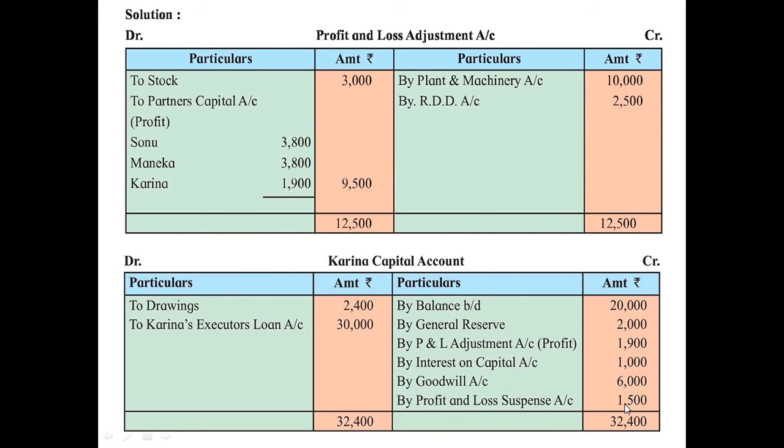So after that we have to take the total of the credit side. From that you have to subtract the drawings which is recorded on the debit side. It means rupees 30,000, which is the balancing amount, is to be recorded as Karina's executor's loan account.